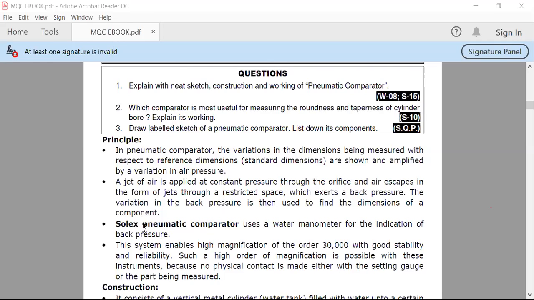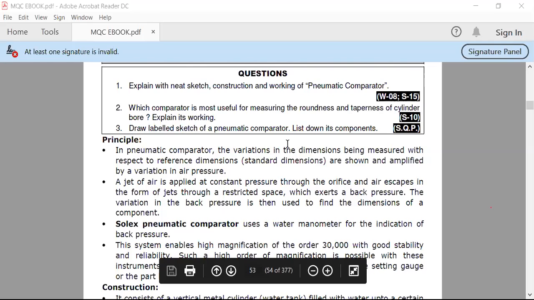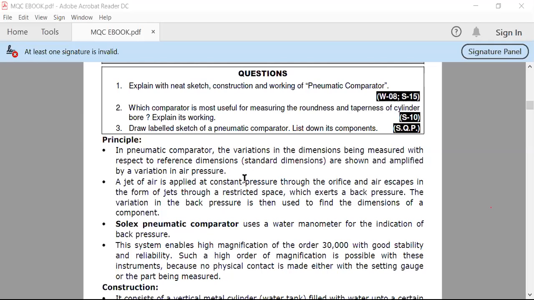First, the principle is mentioned. In a pneumatic comparator, the variations in the dimension being measured with respect to the reference dimension or standard dimension are shown and amplified by the variation in air pressure. Similar to the mechanical comparator, here also the variation in dimension is measured between the reference dimension, meaning the standard dimension, and the measured dimension.